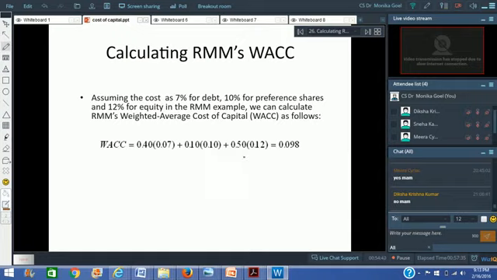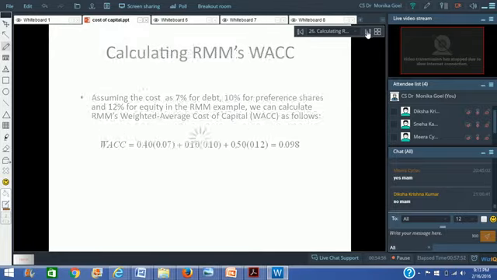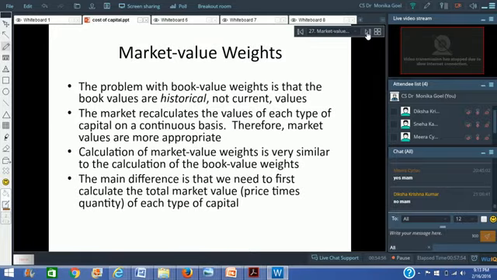So 10% multiplied by 10%. The cost of equity is given to us as 12% and the weight of equity was 50%. Simply solve this equation and find out the weighted average cost of capital. In this particular question, it is 9.8%.